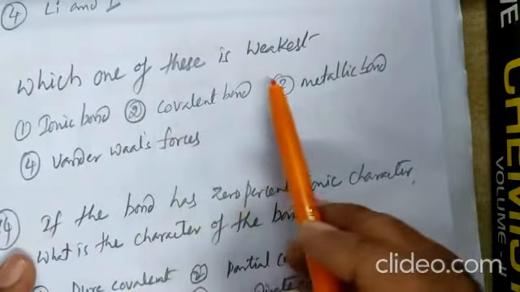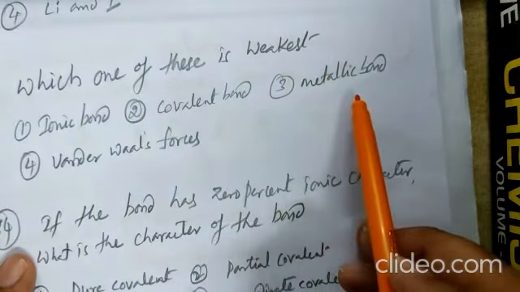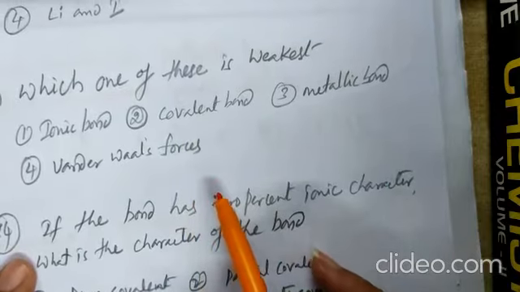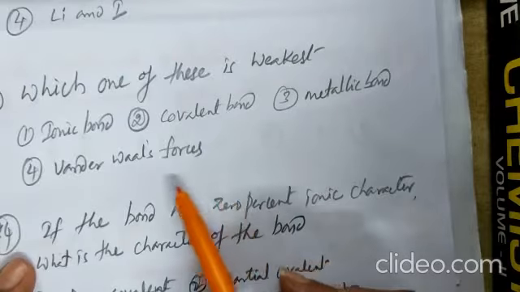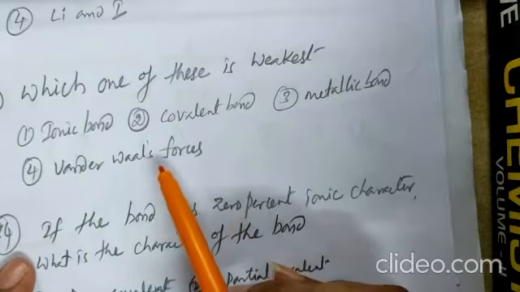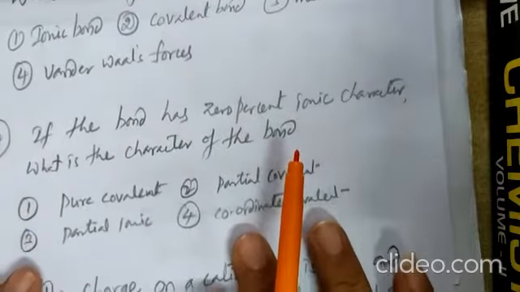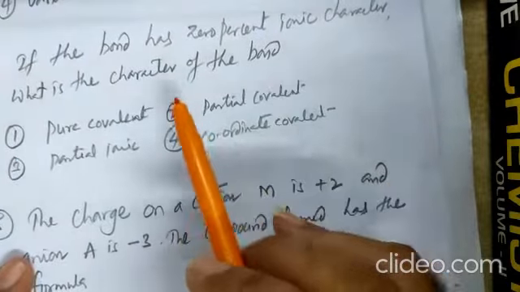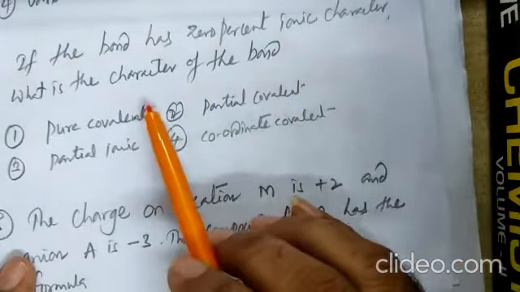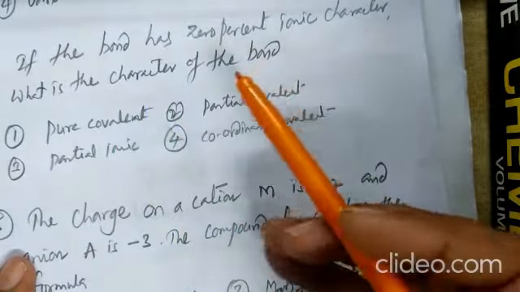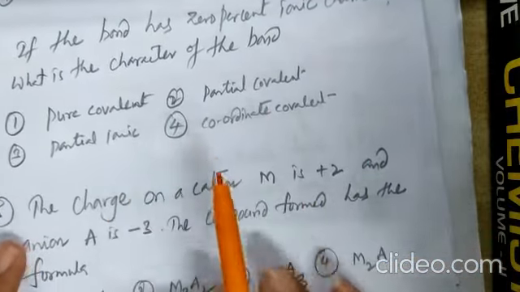And next, question 23. Which one of these is the weakest bond? Ionic bond, covalent bond, metallic bond, van der Waals. Van der Waals means non-bonded attraction. Among these, the weakest one is van der Waals forces. Next: if a bond has 0% ionic character, what is the character of the bond? 0% ionic means 100% covalent. The answer is pure covalent.